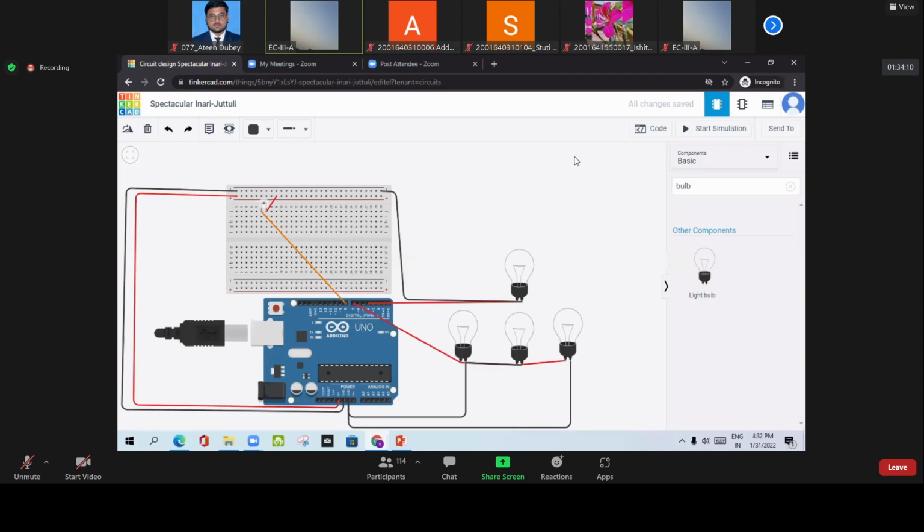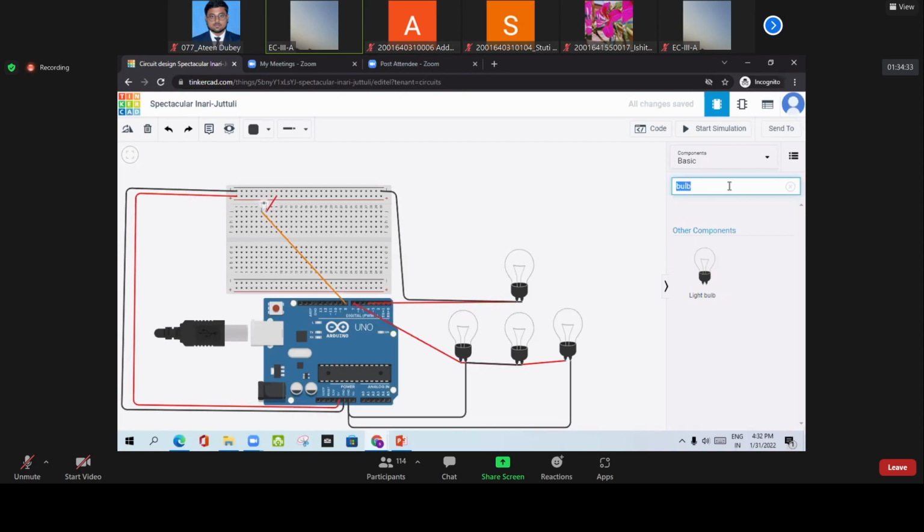Now, if you want to make a project in which the light should be dim at night, right now all the bulbs are turned on, which means there is high brightness. If nobody is going on that street but the light is still there, then there is wastage of electricity.